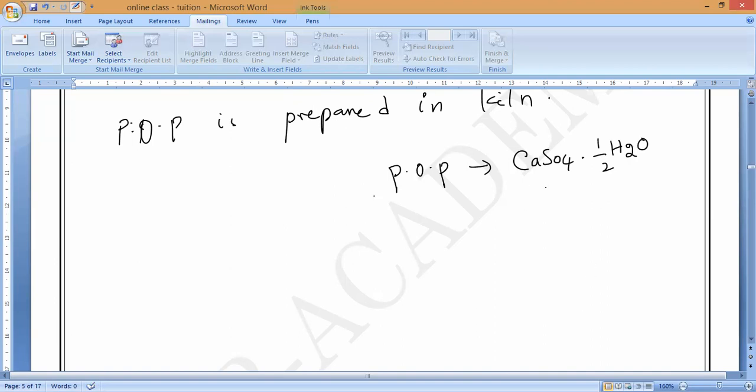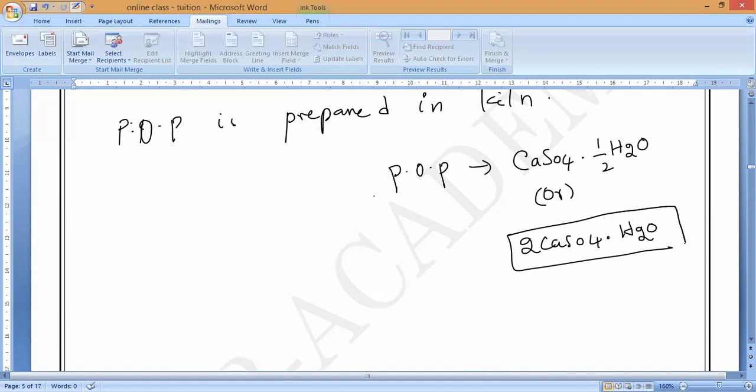Now I can write another chemical formula. Observe very carefully. CaSO4 dot H2O. This is also called POP. What should we call it, guys? POP. So don't think that this is gypsum. What is the gypsum formula? What is the gypsum formula?